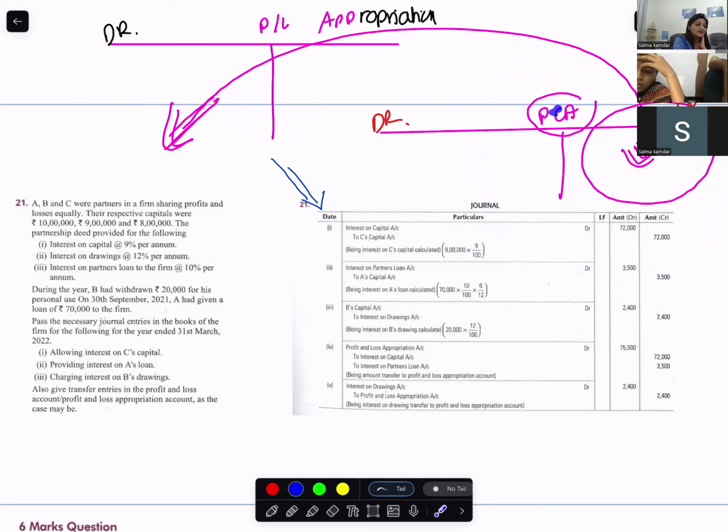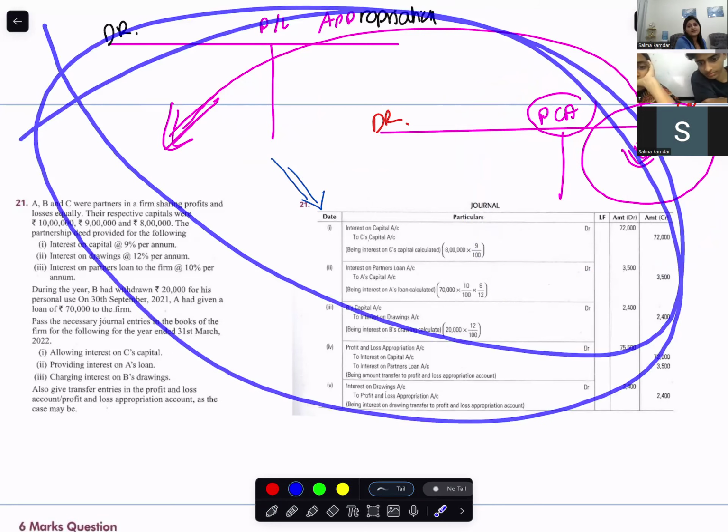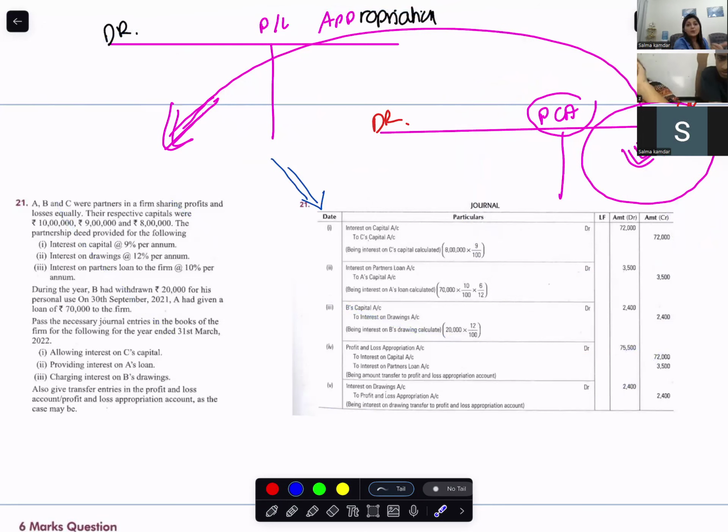Yes, miss. So what will be debited? Interest on capital. Okay. Can you please explain the entire process of interest on capital, which places and two journal entries?